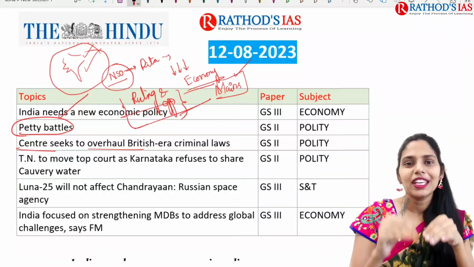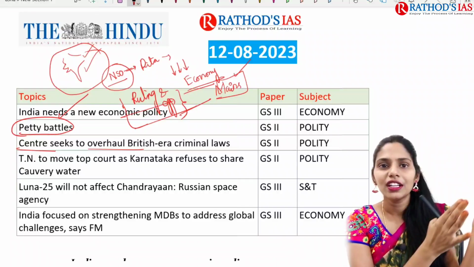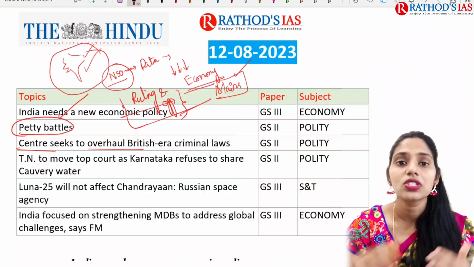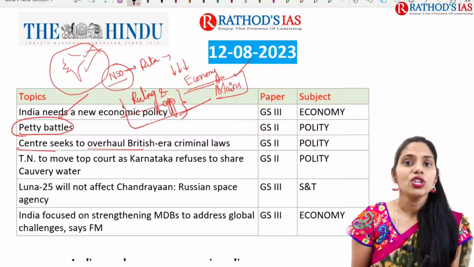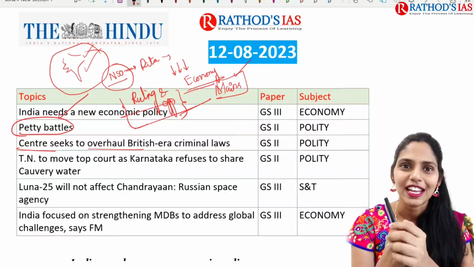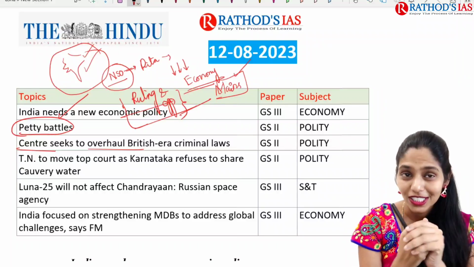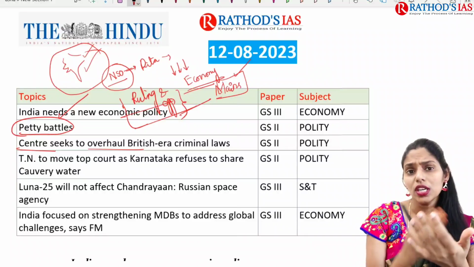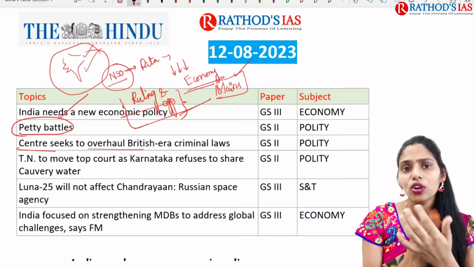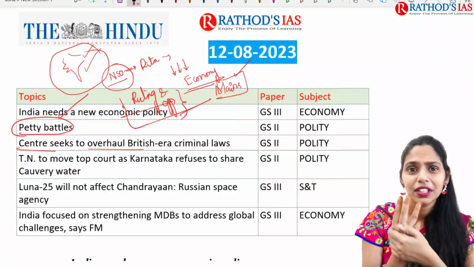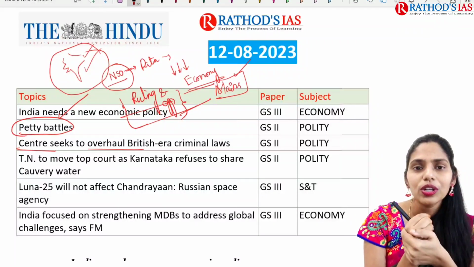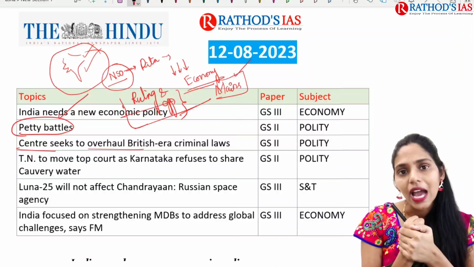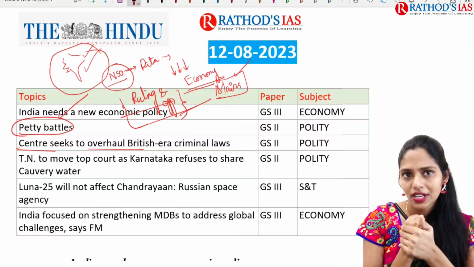Even though they came up in the British time, we are continuing them. That means we can see there is a British legacy still present in India. So we are following these British laws and we are accepting British paramountcy till now. So this is the evidence, right? Here our central government wants to pass a bill. They came up with three bills which are going to repeal these three British era criminal laws, that is IPC, CrPC and Indian Evidence Act.